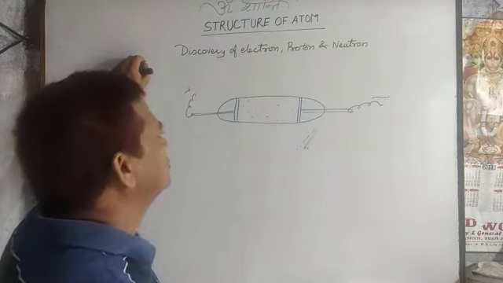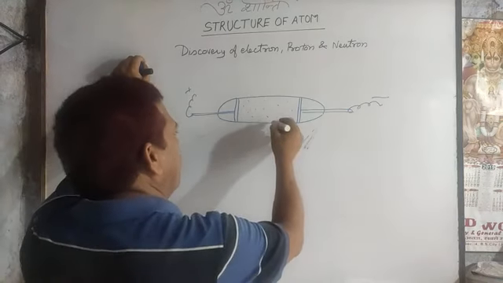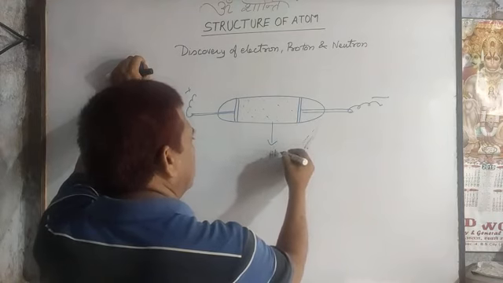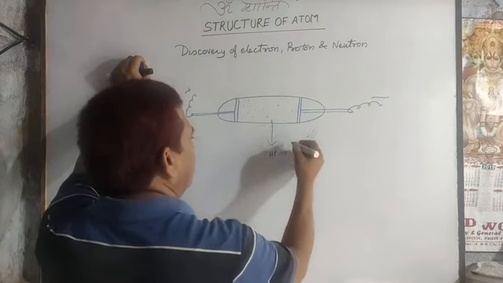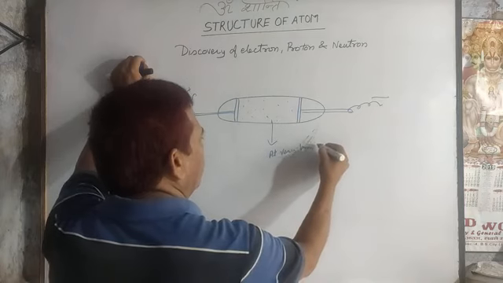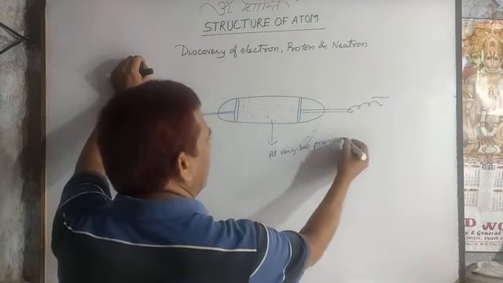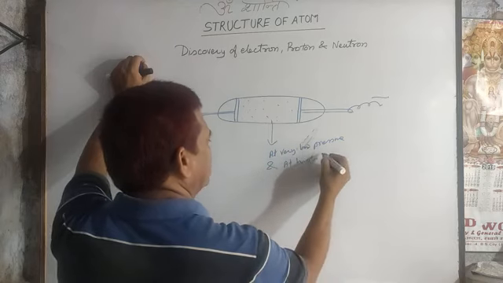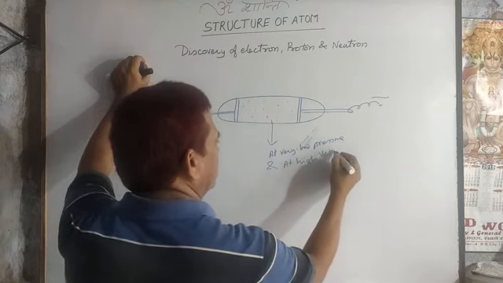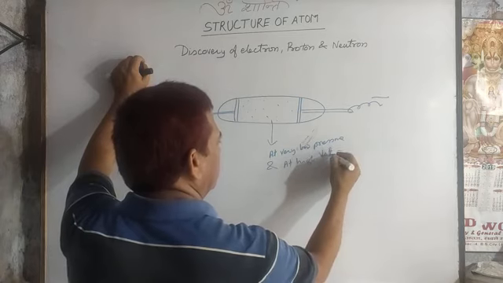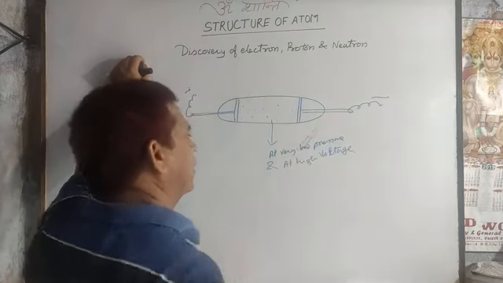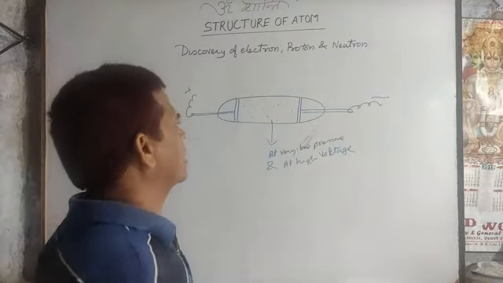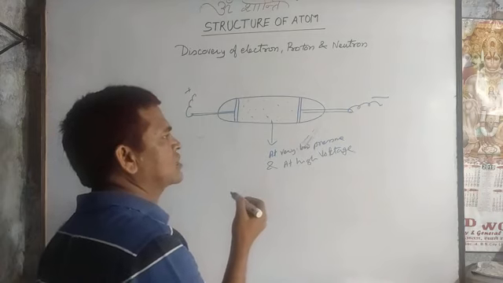But J.J. Thomson observed that when the inside pressure is reduced, that means at very low pressure and at high voltage, the electric current is allowed to pass through this electric discharge tube.